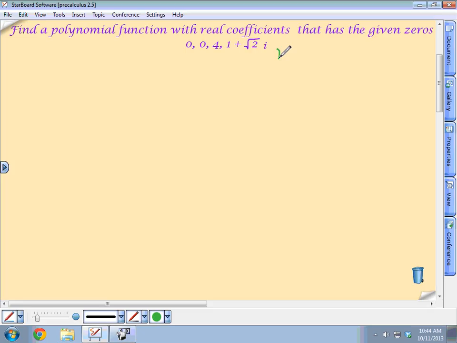You have to have the conjugate of 1 plus radical 2i. If you know you have this, they have to come in conjugate pairs, which means you have another root that's the conjugate of this. So then it's just 1 minus root 2i. The negative is because it's minus. I put the positive up here just so you know that this is positive, not negative, because sometimes when you do conjugates, you think you need to make everything negative. No. The negative only goes between. All right, so that's why I just put a positive, just to be clear.